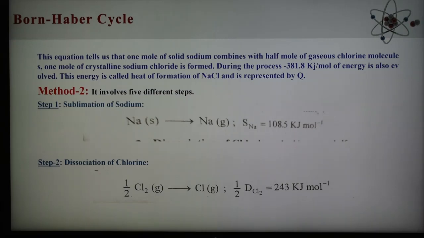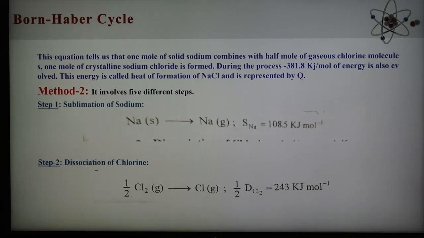Its value is experimentally found, and the value is 108.5 kilojoule per mole. So step 1 is the sublimation of sodium, and step 2 is the dissociation of chlorine.